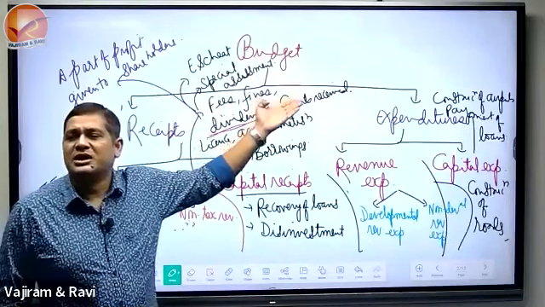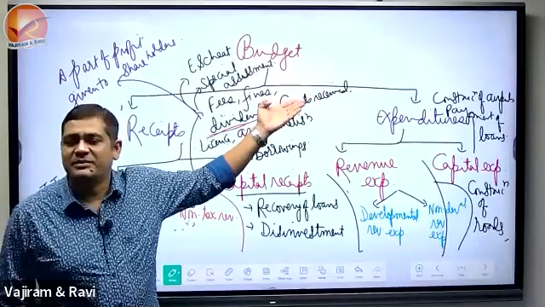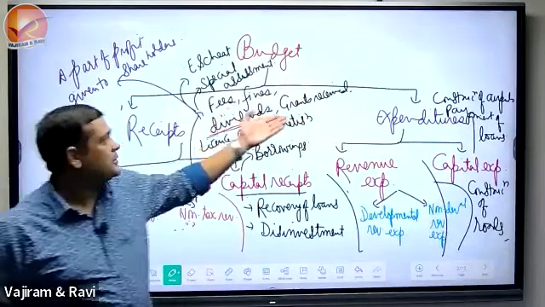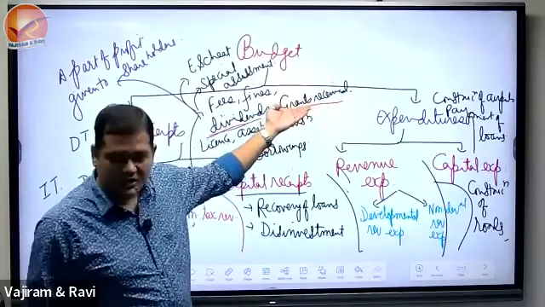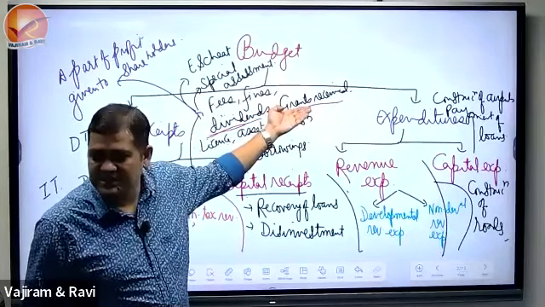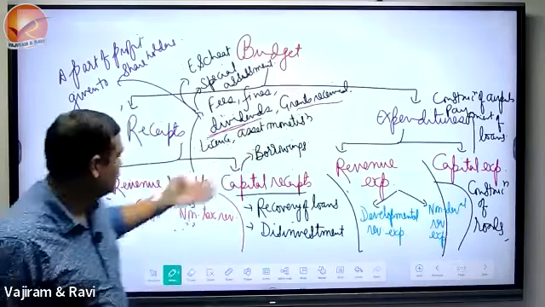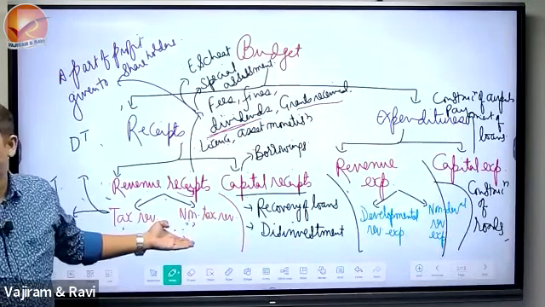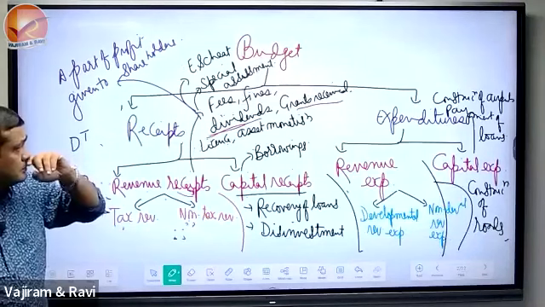Suppose that 100 crore given by one country, 150 by some another and something. So that will be a part of grants received from the foreigners. It has been received, so somewhere we will show it, and where we will show that receipt? Revenue receipt but non-tax, because it is not in the form of tax.